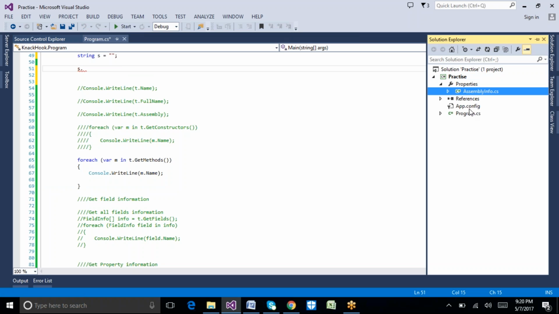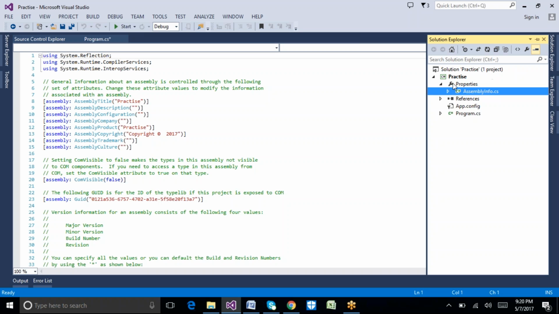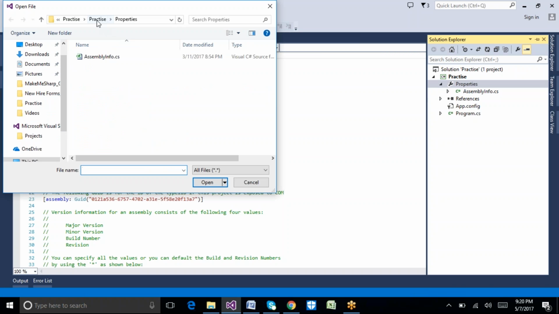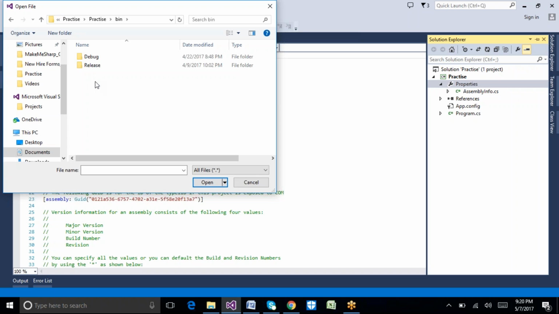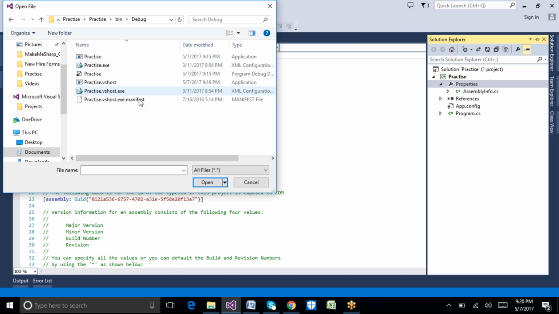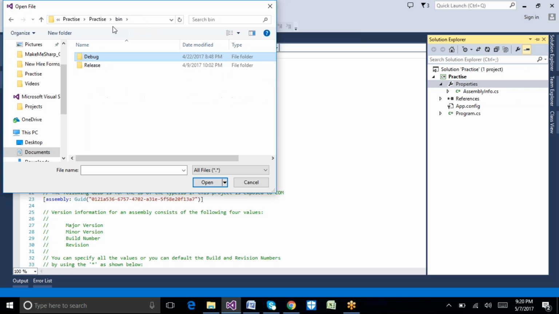If you see here, properties, and let's open this one. Practice, bin, debug.